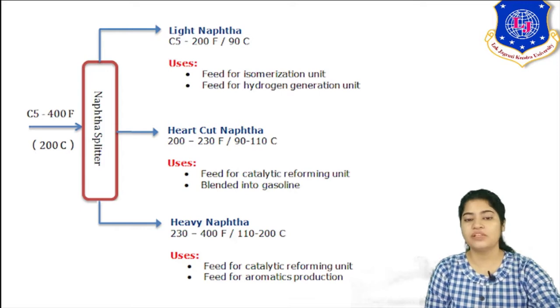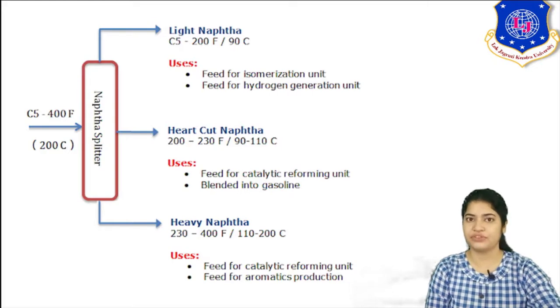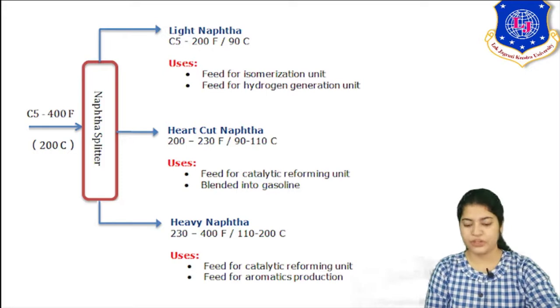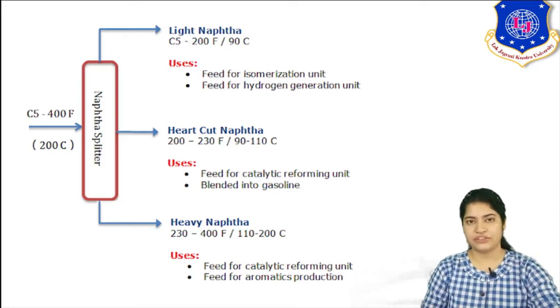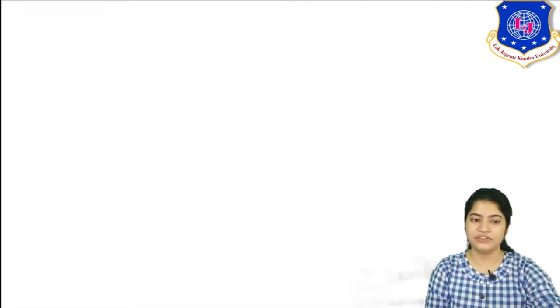So you can see based on the boiling range you have three different streams of naphtha. Now the composition of these naphtha would be different. Light naphtha would be rich in paraffins, very highly volatile components, whereas heavy naphtha would have fractions of less volatile components. So based on the components present, each has a different use. Let's start with the various kinds of naphtha.